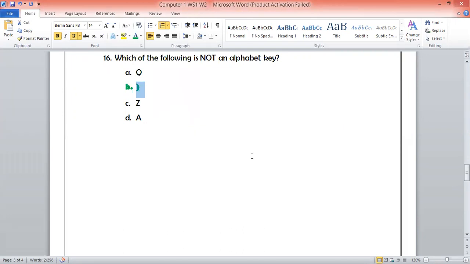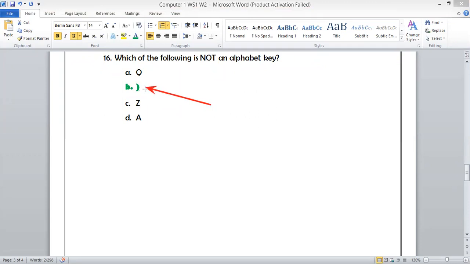Yes, Abdul Rahman, you are very much right. So if you see, the B option will never appear in ABCD because it's not an alphabet. It's a bracket.